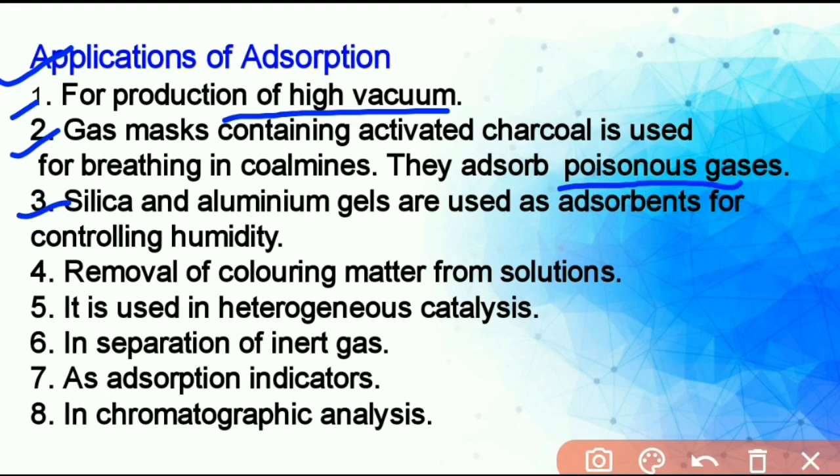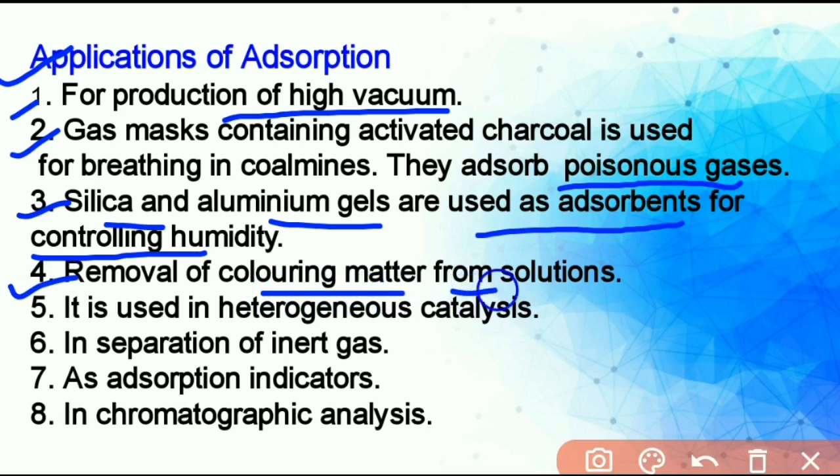Third, silica and aluminum gels are used as adsorbents to remove moisture from the atmosphere and control humidity. Fourth, removal of coloring matter from solution: animal charcoal removes the color of solutions by adsorbing colored impurities.